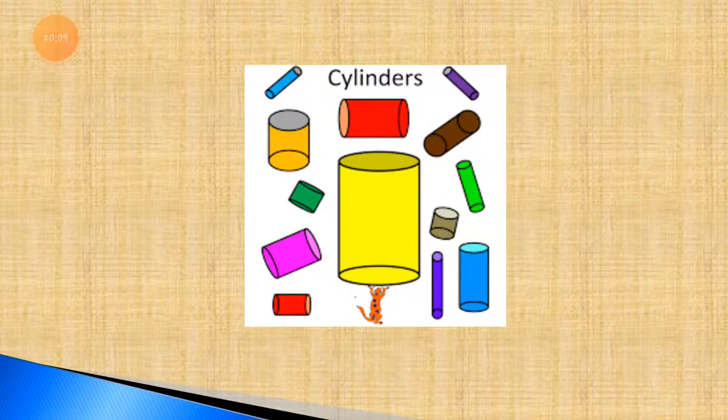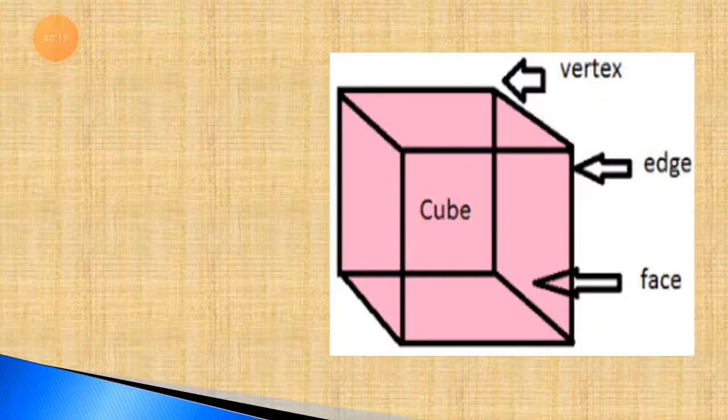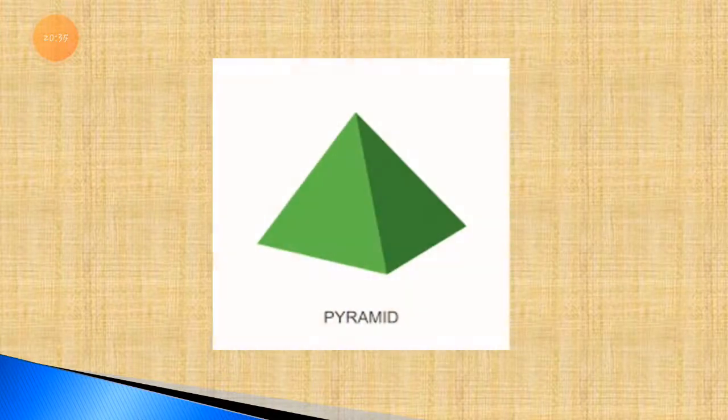Now let's see the next one, which is a cube. A cube has vertices. You can call the sleeping lines the vertices. The edges are the standing lines, and you can also call the inside sleeping lines the edges. How many edges does the shape have? So you can call them the edges.